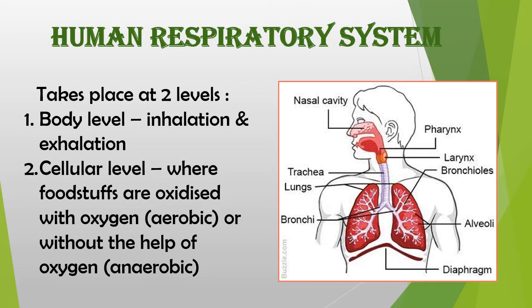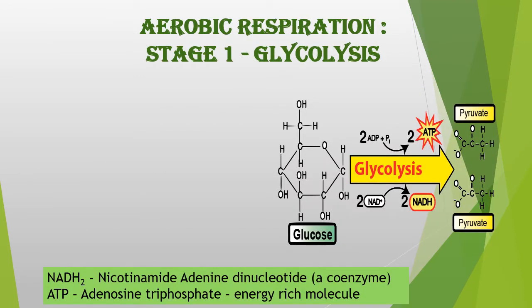It takes place in each and every cell of the body, where foodstuff is oxidized with oxygen in an aerobic manner, or without the help of oxygen, which is called anaerobic respiration. The first stage of aerobic respiration, or respiration in the presence of oxygen, is called glycolysis, wherein glucose, C6H12O6, is oxidized in 3 steps.